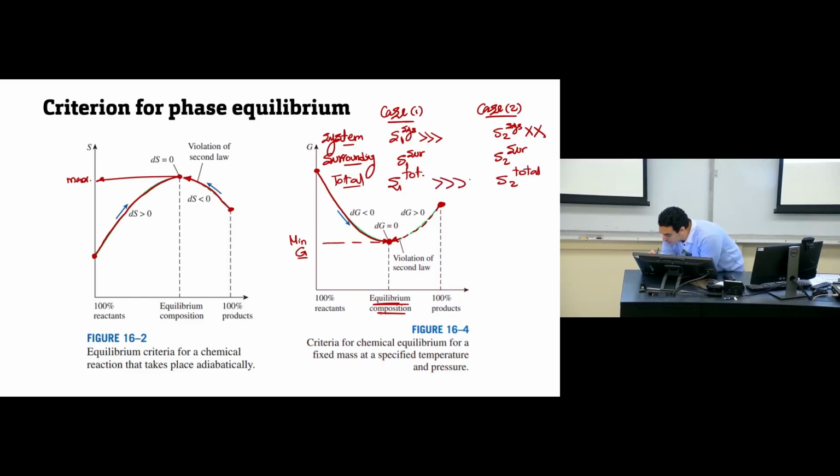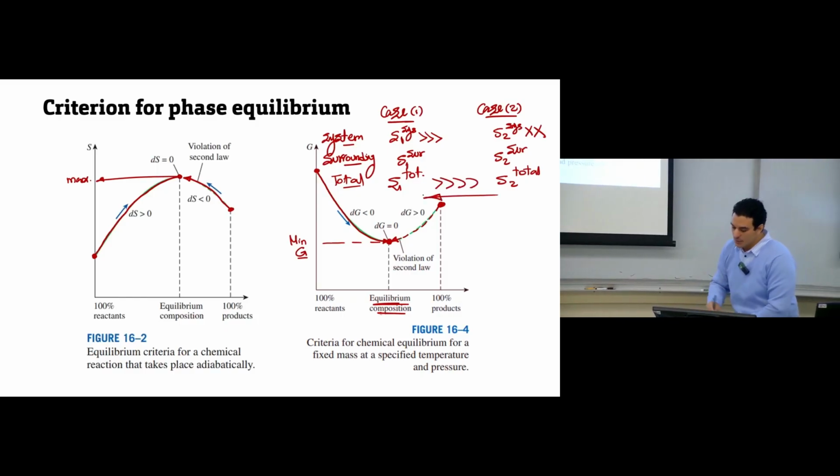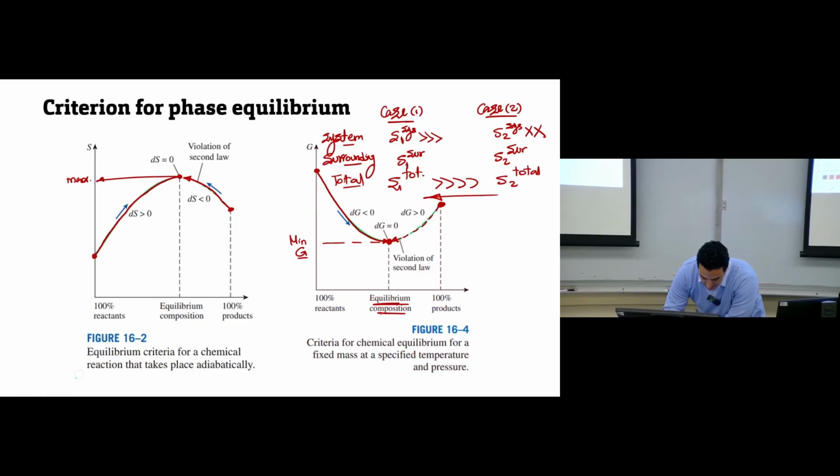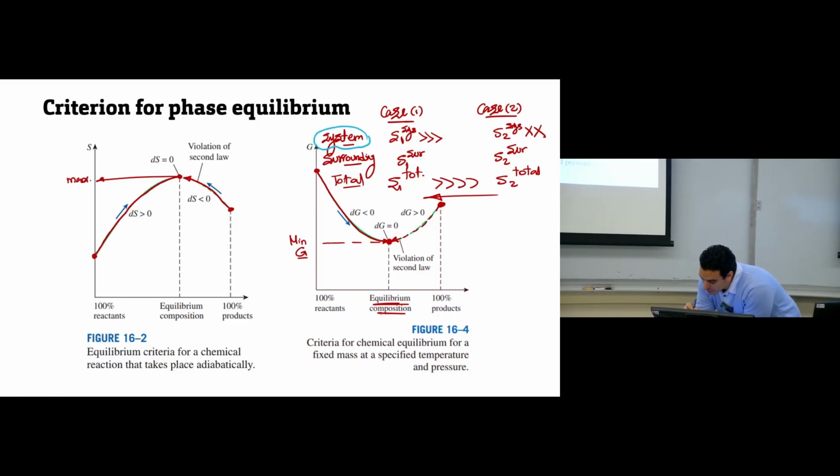If S1 total is more than S2 total, then the process will move in this direction. But for Gibbs free energy, what you need is only the system. If you know Gibbs free energy for the system at case 1 and at case 2, and Gibbs free energy at case 2 is more than at case 1, the process will move from higher Gibbs free energy to lower Gibbs free energy of the system.